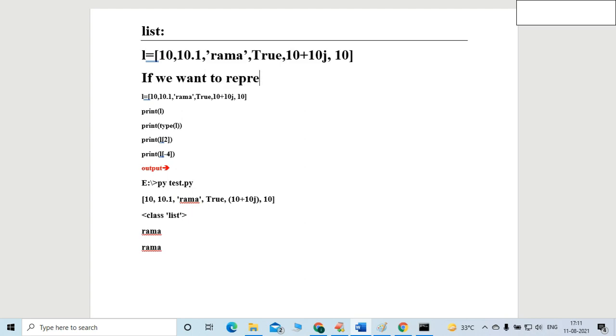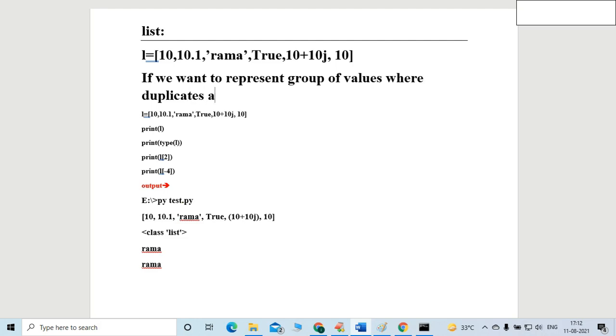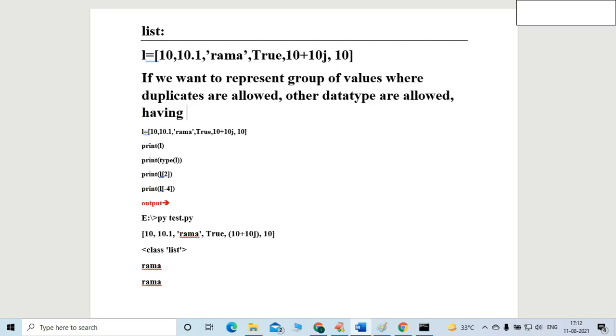If we want to represent a group of values where duplicates are allowed, right? Duplicates are allowed. Different data types or other data types are allowed, and having order.